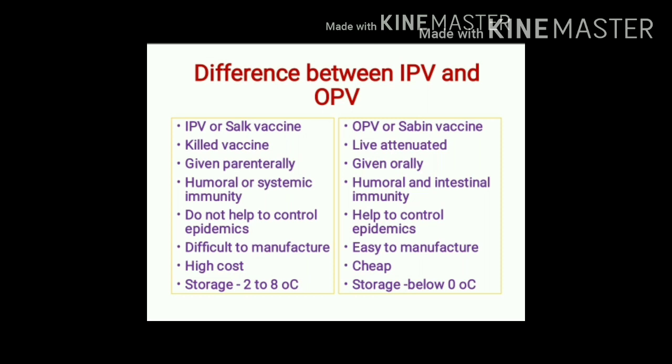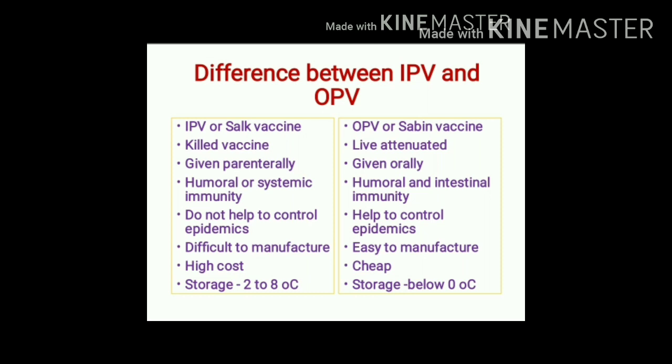What is the difference between these two vaccines? That is IPV and OPV. IPV is the inactivated vaccine, also known as Salk vaccine, whereas OPV is oral polio vaccine, also known as Sabin vaccine. What type of vaccines are these? IPV is a killed, or inactivated, vaccine, whereas OPV is a live attenuated vaccine.